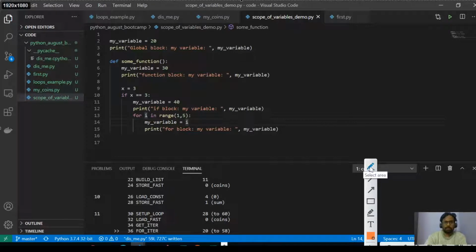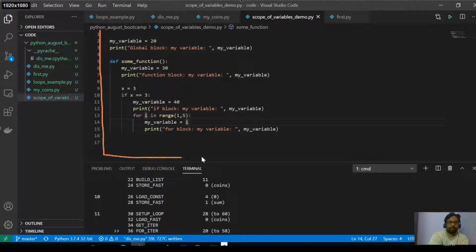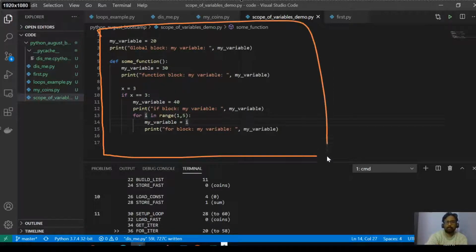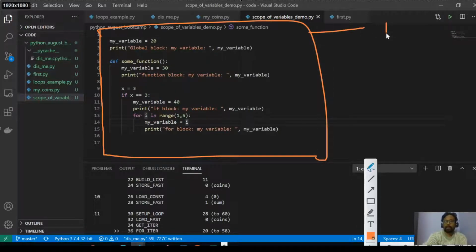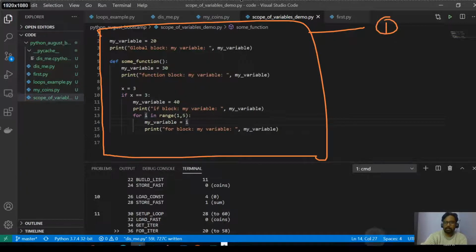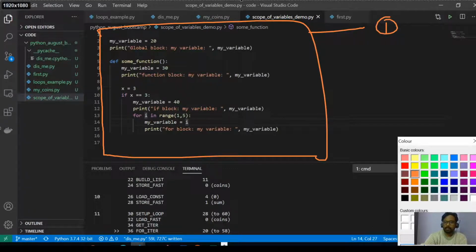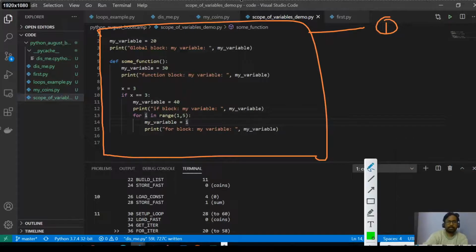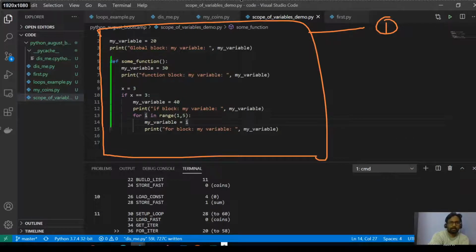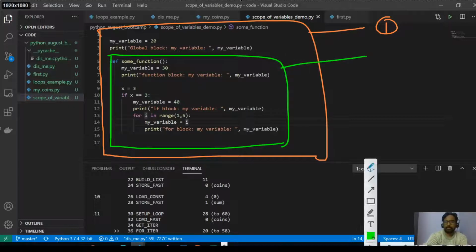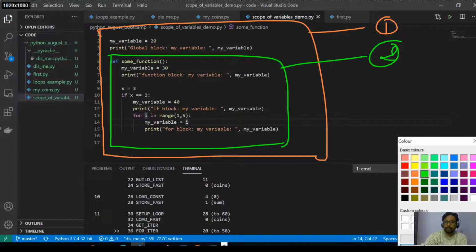The bigger block is this entire file. This is block number 1. The next block is this function, right? This is the second block. You can see that there are multiple blocks. Let me take yellow.